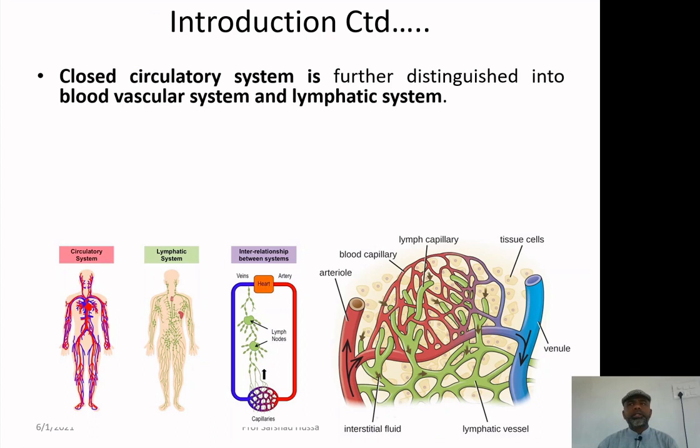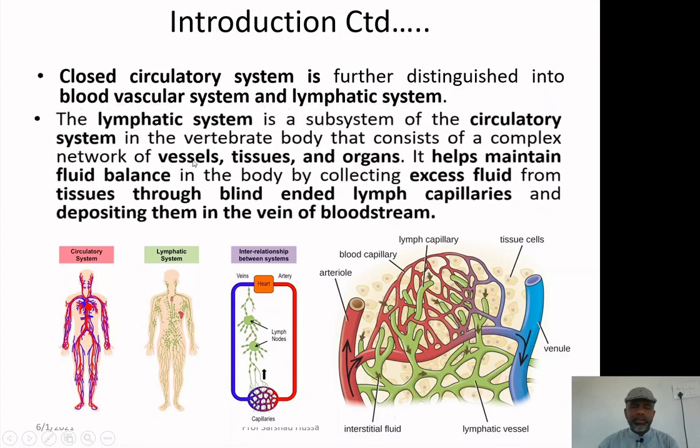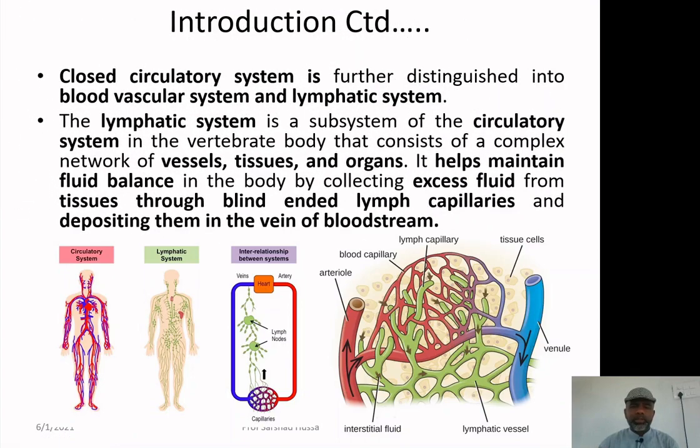Although the circulatory system is of two types, the lymphatic system and the vascular system, just as an introduction for you, because the term lymphatic system is there, you must understand what the lymphatic system is. The lymphatic system is a subsystem of the circulatory system. You can see here, this is the circulatory system in which the heart is there, then all the blood vessels coming out from the heart and distributing themselves into different parts of the body.